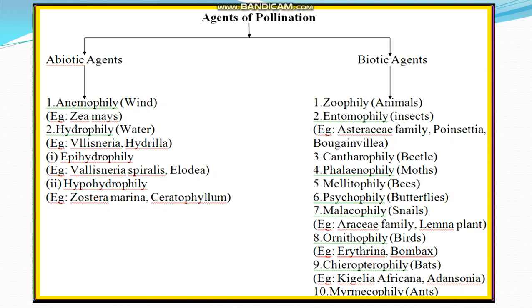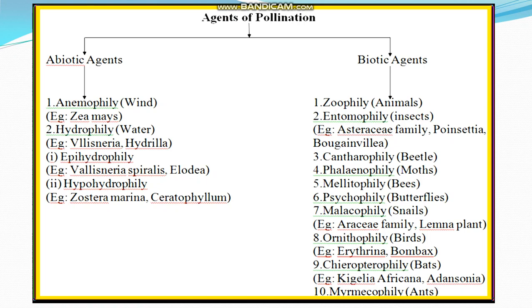Next, entomophily. Pollination by insect is called entomophily. Insects like bees, silk moth, butterfly, wasp and beetles are examples. Insects are the majority of the pollinating agents.